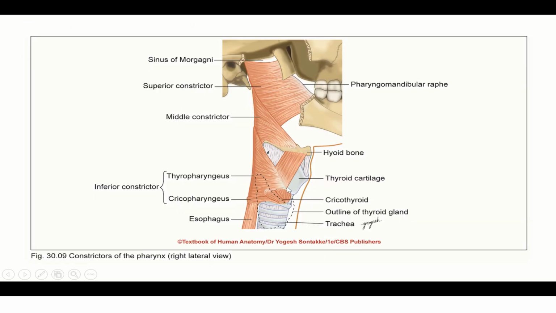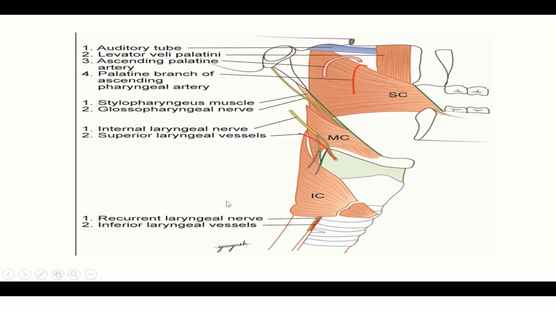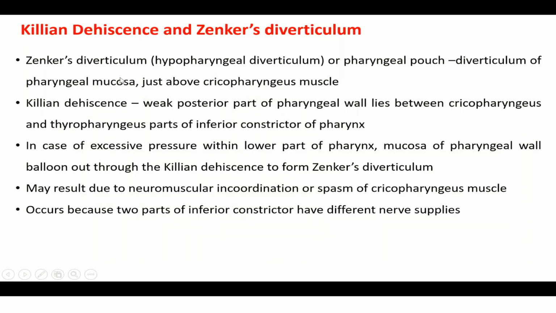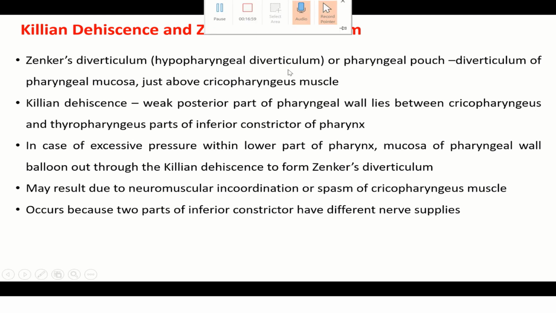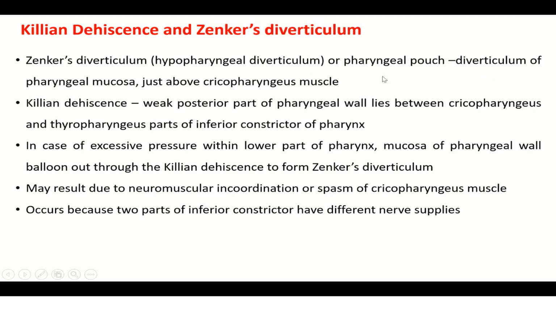Between the thyropharyngeus and cricopharyngeus parts, there is a small deficient area. That is the Killian's dehiscence, through which a mucous diverticulum containing food can protrude to the outer aspect. That is called Zenker's diverticulum. Zenker's diverticulum, also called hypopharyngeal diverticulum or pharyngeal pouch, is a diverticulum of the pharyngeal mucosa just above the cricopharyngeus muscle. Killian's dehiscence is the weak posterior part of the pharyngeal wall, lying between cricopharyngeus below and thyropharyngeus above.